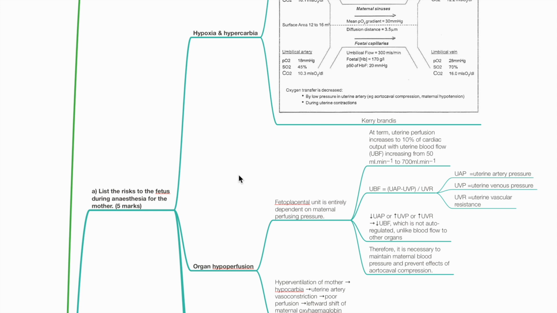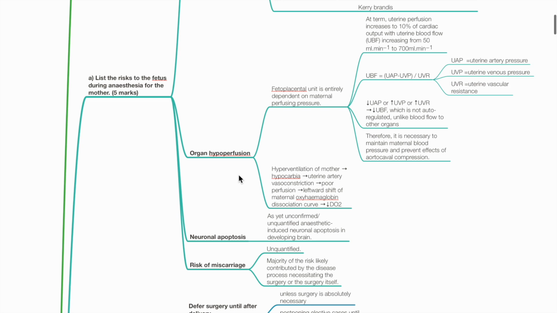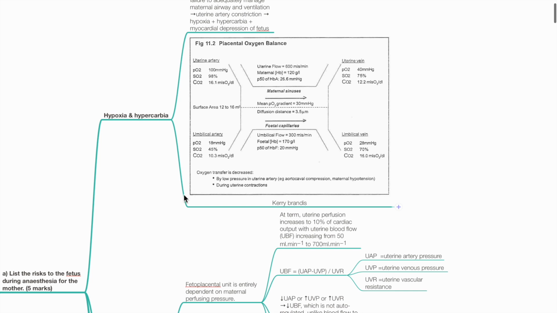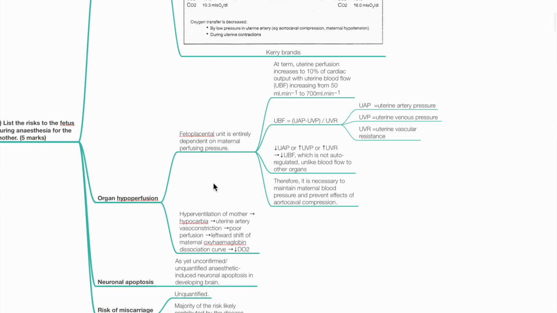These risks include hypoxia and hypercarbia, organ hypoperfusion, neuronal apoptosis, and risk of miscarriage. Failure to adequately manage the maternal airway and ventilation may lead to uterine artery vasoconstriction, hypoxia, hypercarbia, and myocardial depression of the fetus. Organ hypoperfusion.